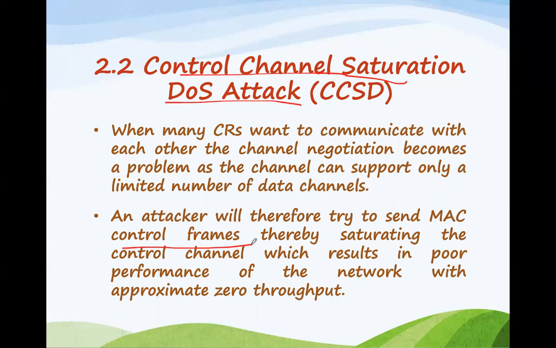Why? Because the channel can transmit only a particular number of control frames. Since the attacker sends a huge number of control frames over the control channel, it is impossible for the actual users to use the channel, thus resulting in very poor throughput. In some cases, the throughput becomes zero. This is the control channel saturation attack.